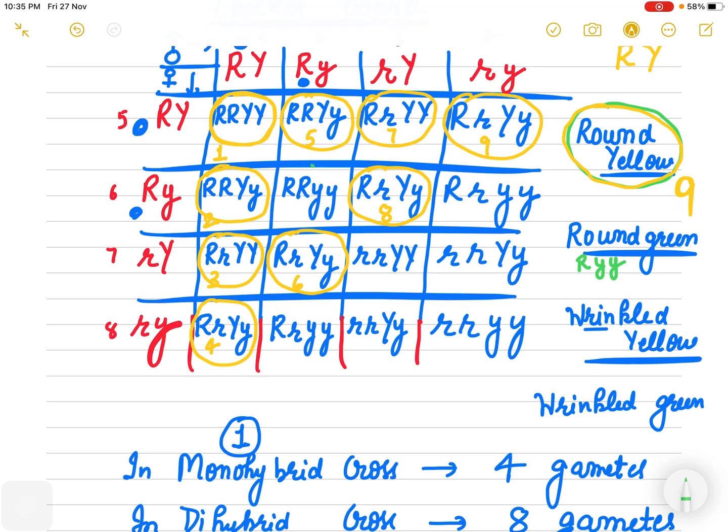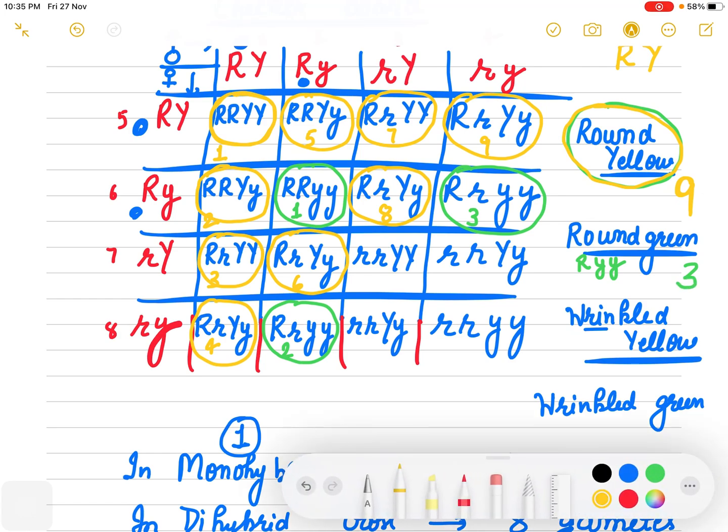This one will be round green. Am I right? This one will be round green. What else? This one will be round green. So how many will be round green? 1, 2, 3. So right here 3.